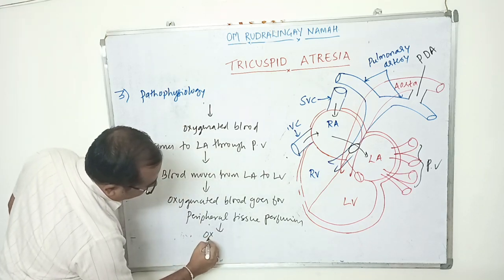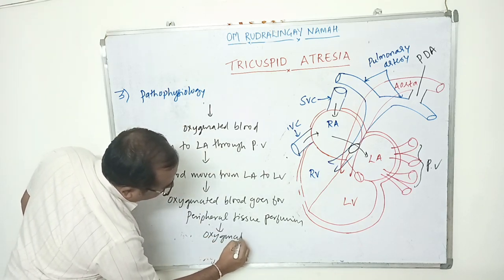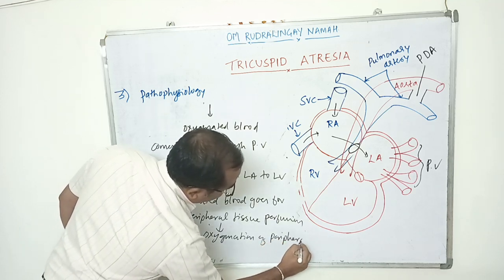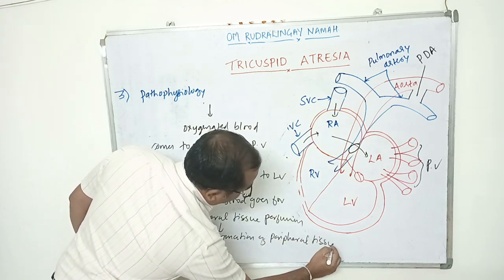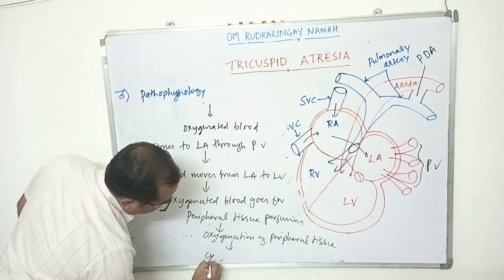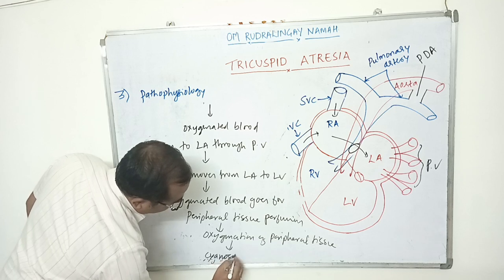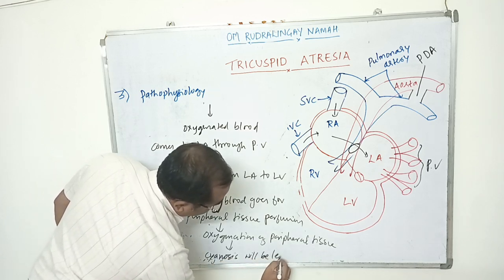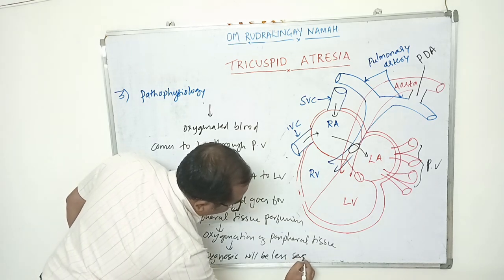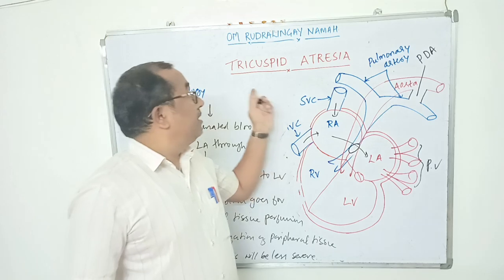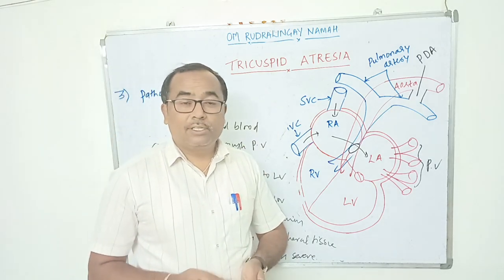So because of this, what happens here? There is some improvement in the oxygenation of peripheral tissue, and cyanosis will be less severe. Compared to only the condition of tricuspid atresia, the cyanosis is very severe.